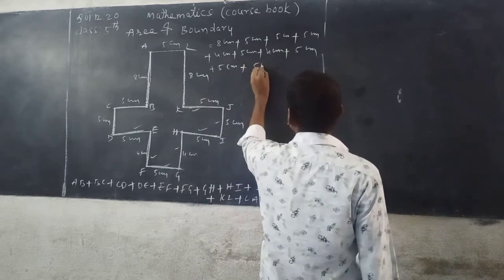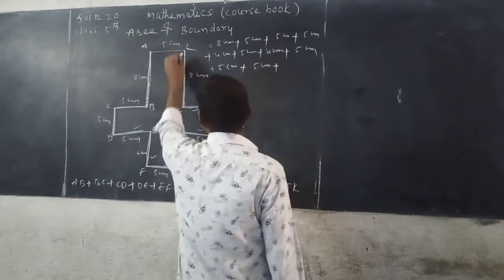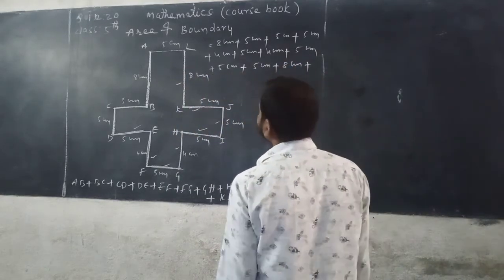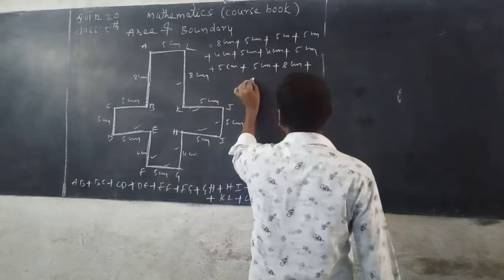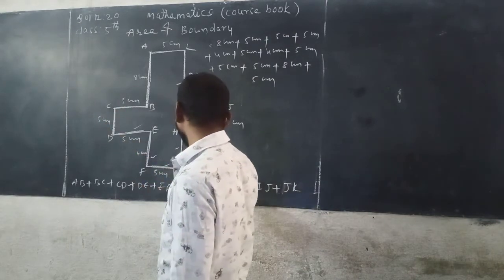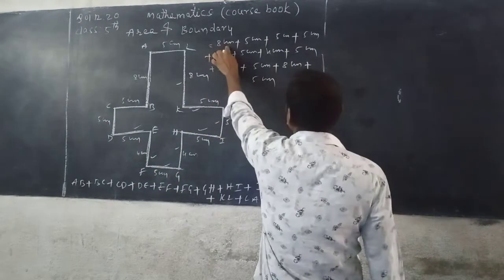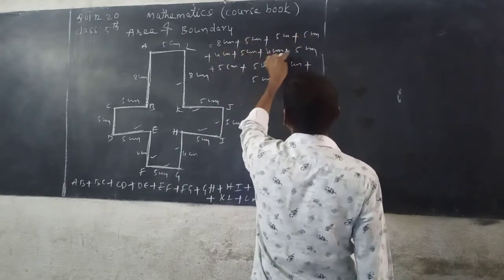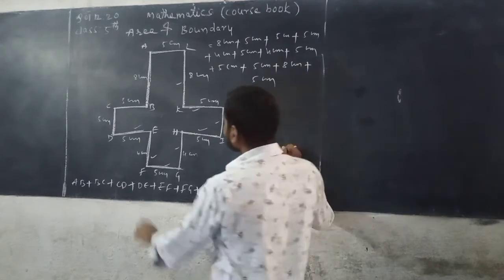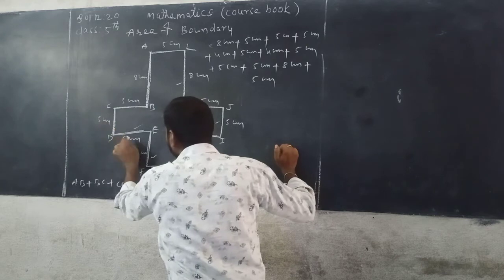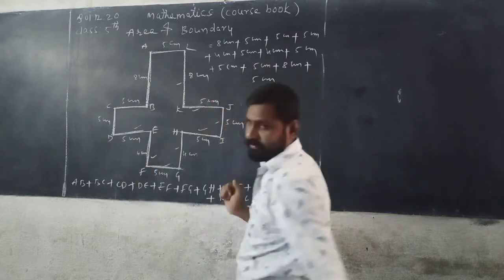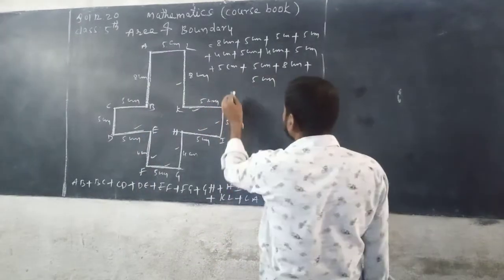JK 5 centimeter plus KL 8 centimeter plus LA 5 centimeter. So how many sides, once count? 1, 2, 3, 4, 5, 6, 7, 8, 9, 10, 11, 12. See here, count.